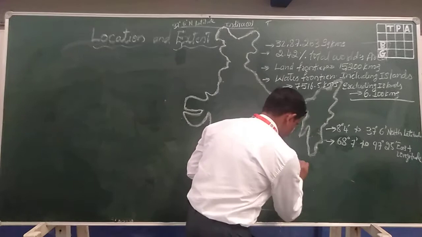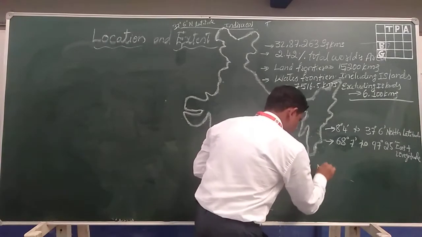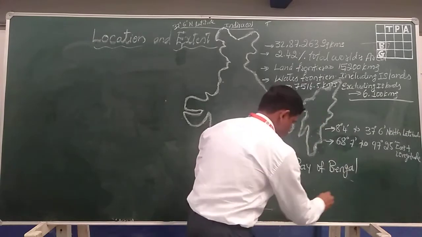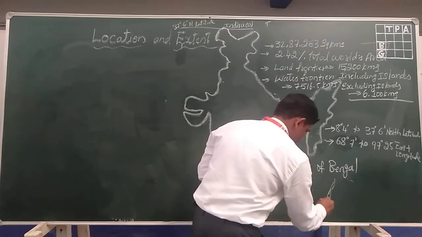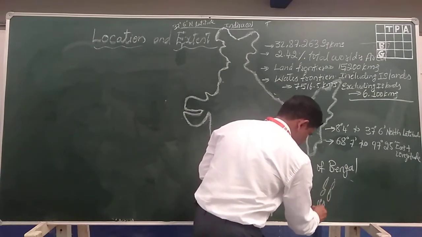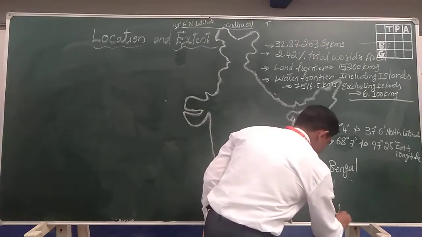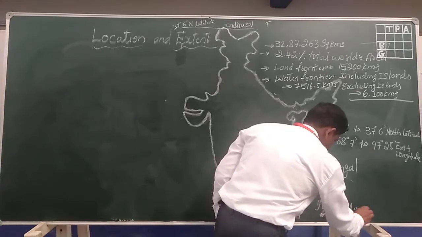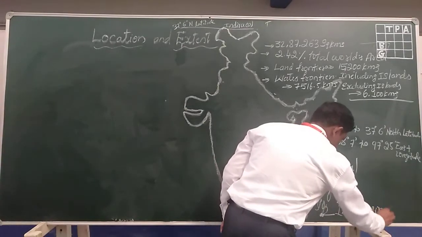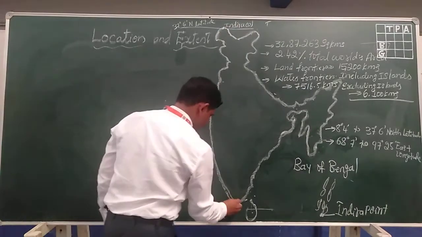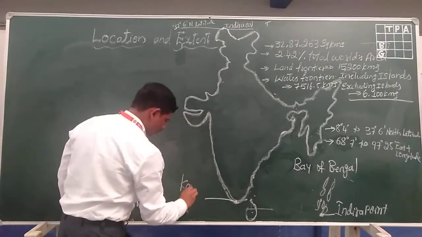Okay, now Bay of Bengal, so that is Indira Point. Yes, this is Indira Col, this is Kanyakumari.